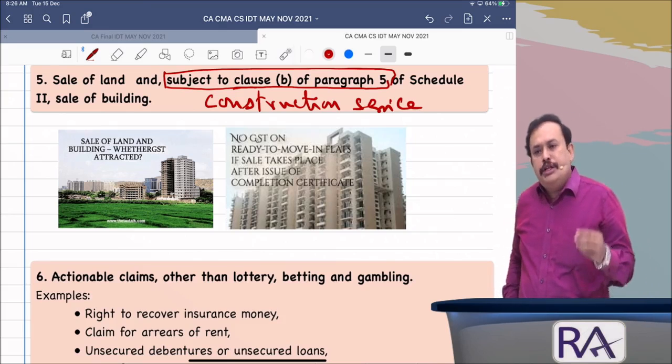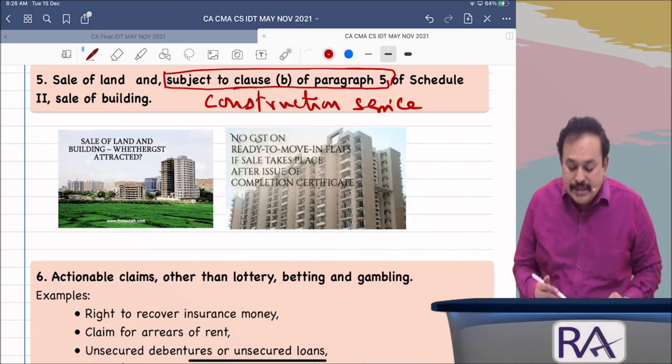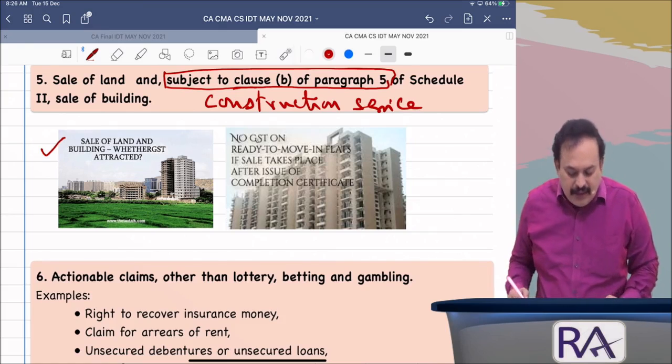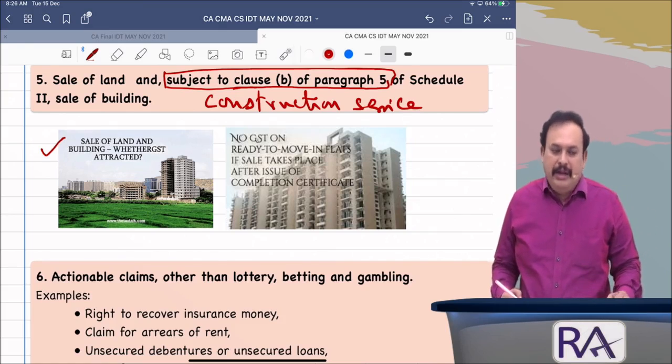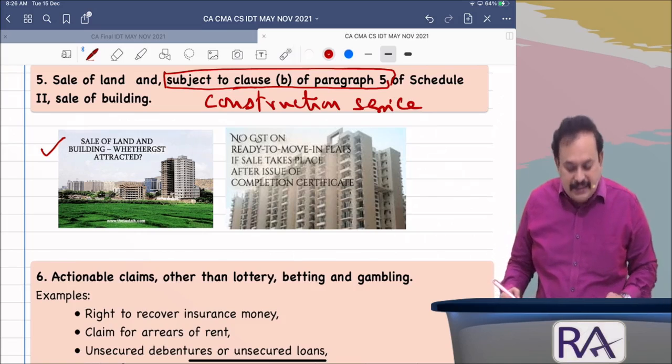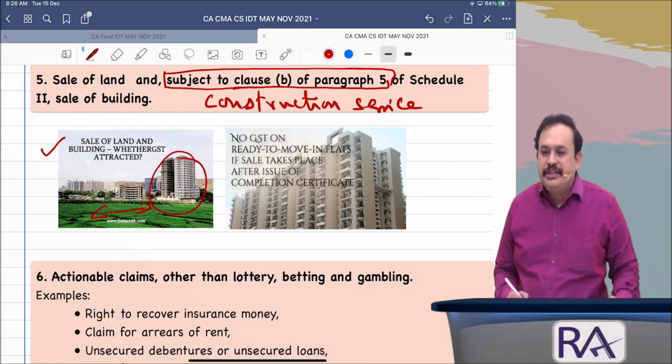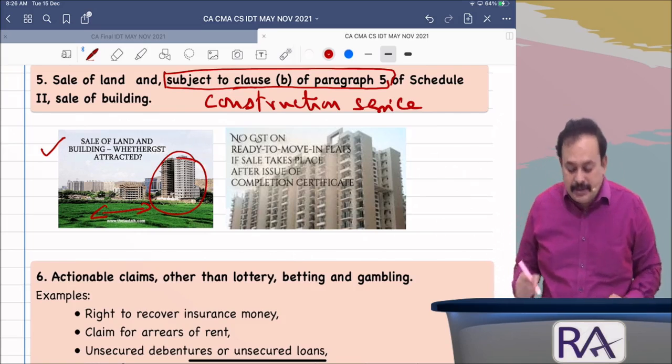Schedule 3, point number 5. I am asking you a doubt here: sale of land and building, whether it attracts GST. Sale of land and sale of building, do they attract GST? Answer this.